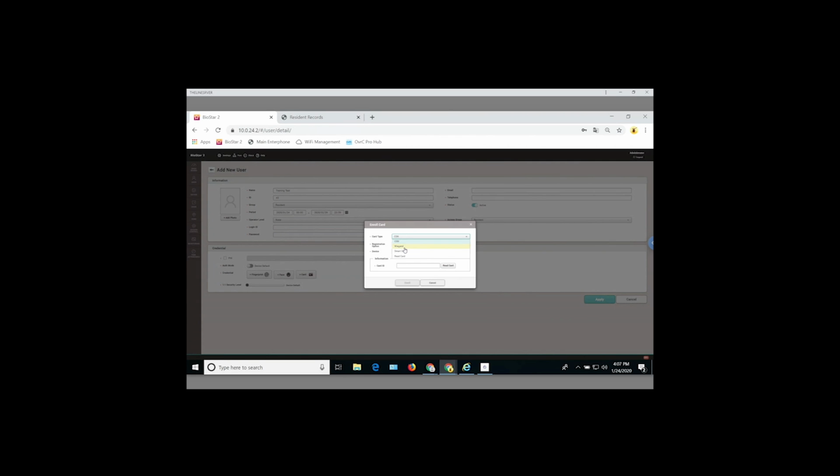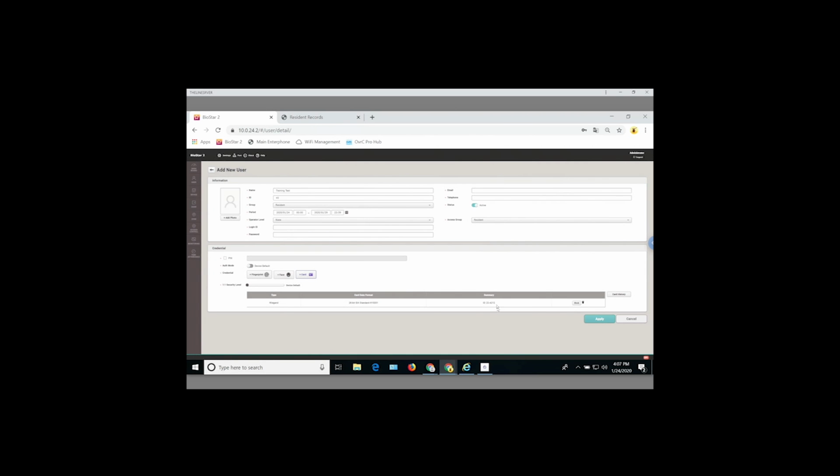So we're going to go ahead and do that call box code first and foremost. Since we're entering that digit, we're not going to register it by a reader. We're going to enter it manually. Your facility code is always going to be 22, no matter what. Now we're going to enter in that dial code from the call box, 4212, and click enroll. Now you'll see that it populated down here.